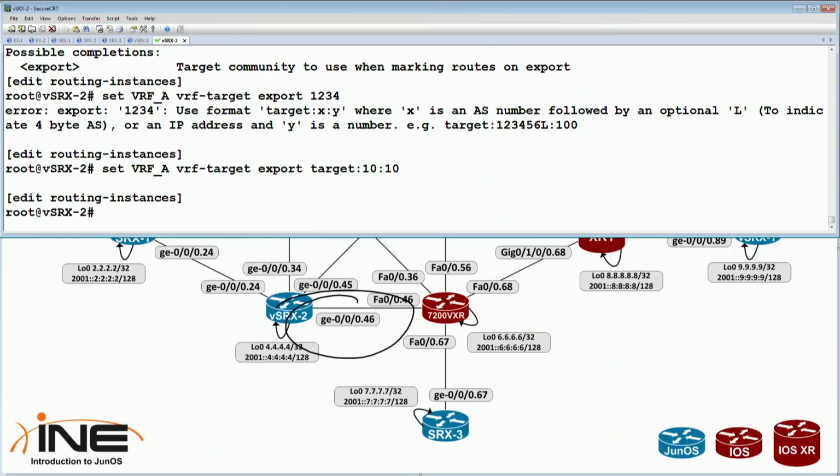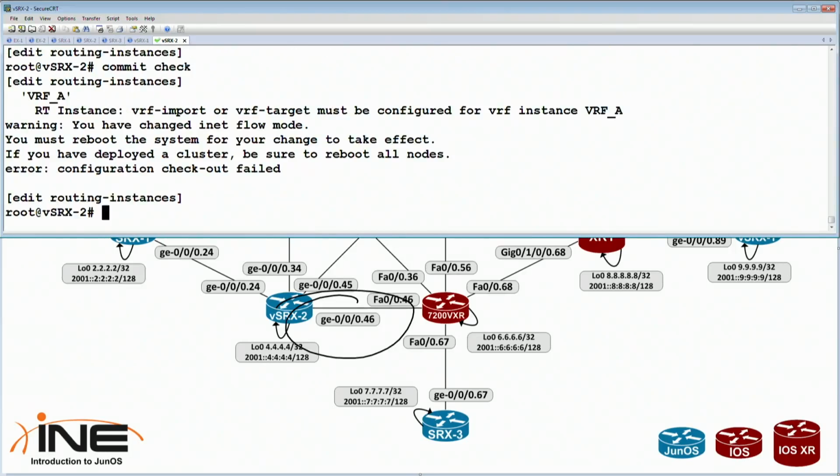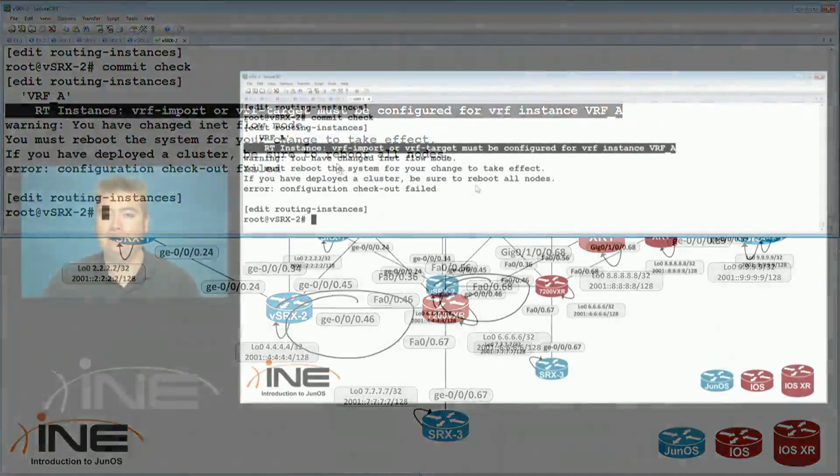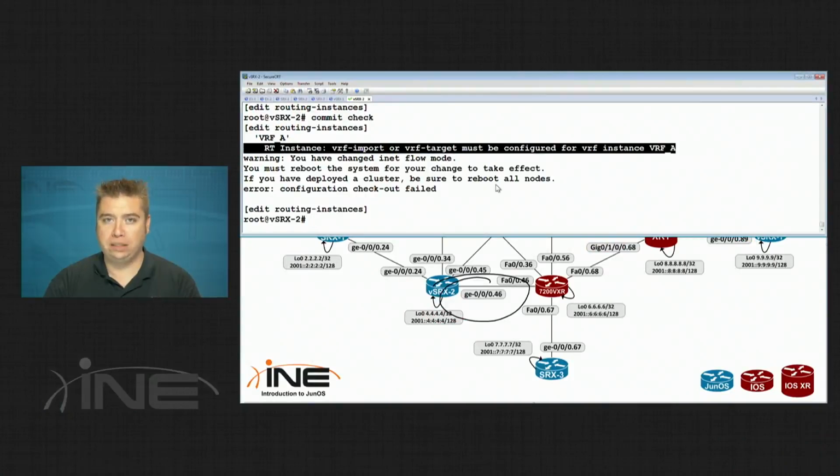Now if we were to commit this, let's say commit check, we have to define both the import and the export policy. So even in this case, even though we're not running BGP and we're not doing MPLS, if we want to create another copy of the routing table, we still need the route distinguisher plus the import and export target policy.